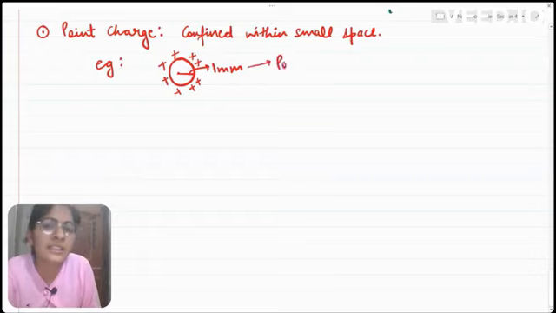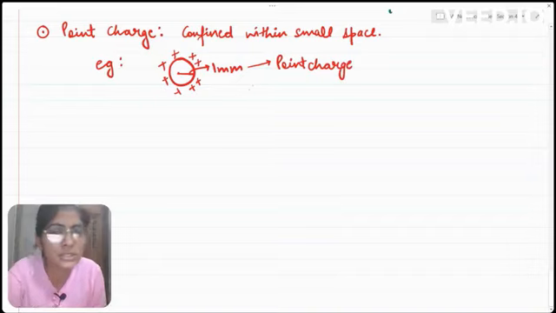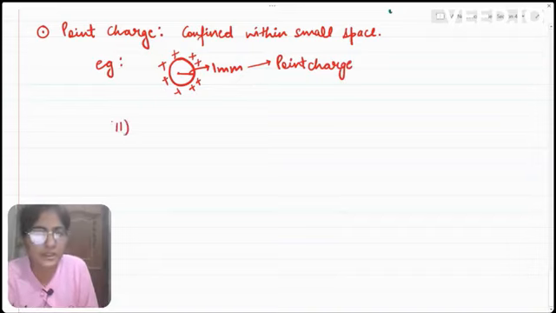That is why we can say that this charge is a point charge. Charge on this particular ball of radius 1 millimeter is confined within a small space. That is why it is a point charge. Now let us take another example.